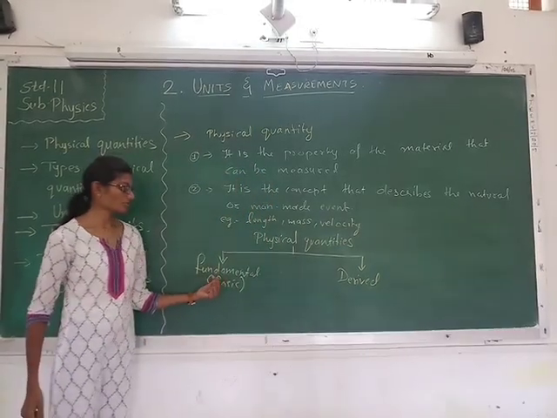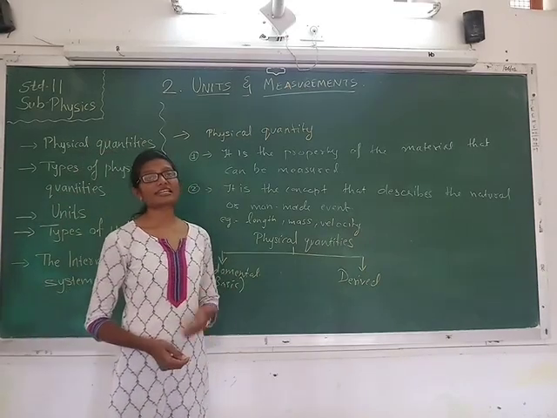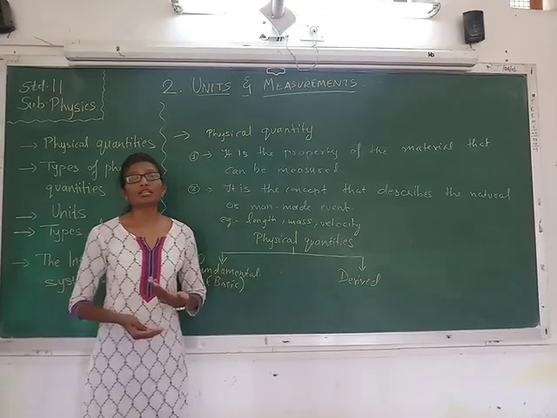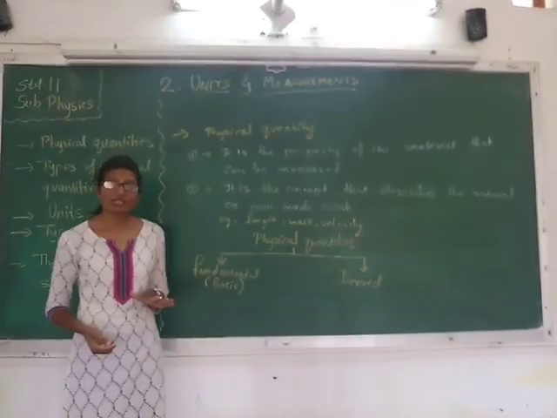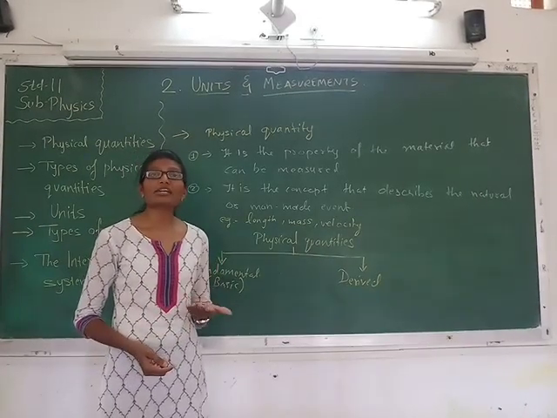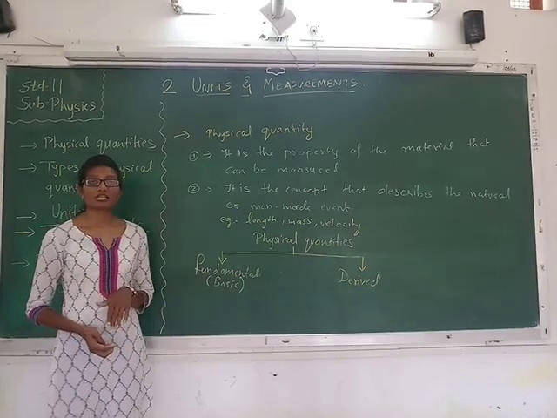So first of all, what are fundamental physical quantities? Fundamental, or we can say basic physical quantities, are something which does not depend on others. So such physical quantities which are independent of each other, which are not dependent on other physical quantities, are called fundamental physical quantities.